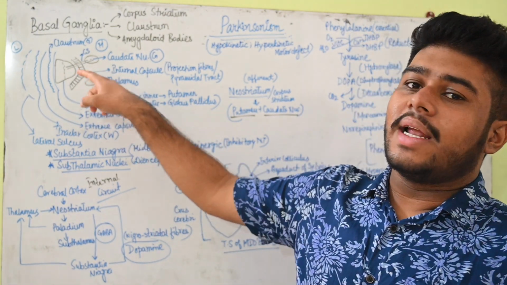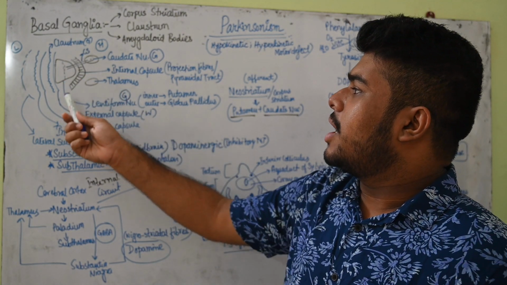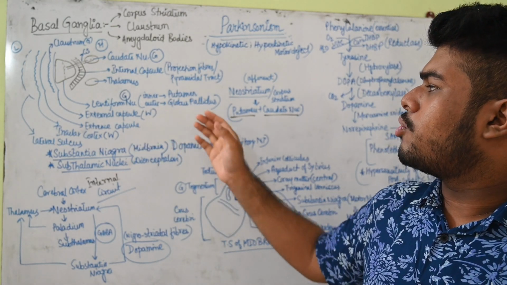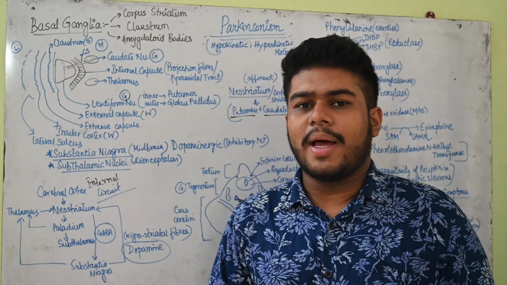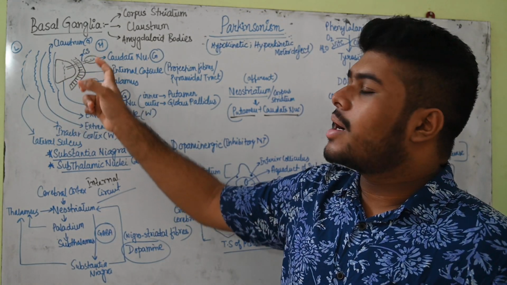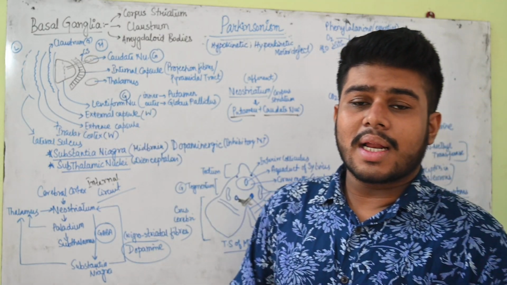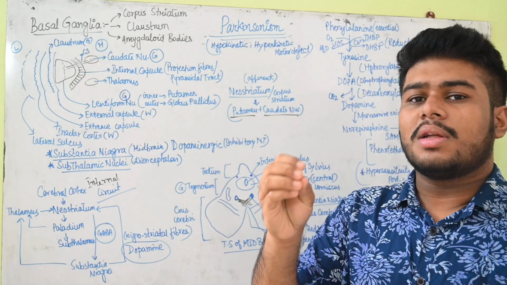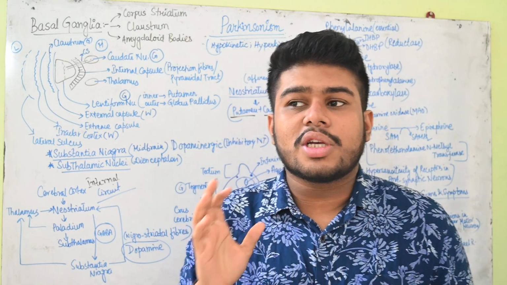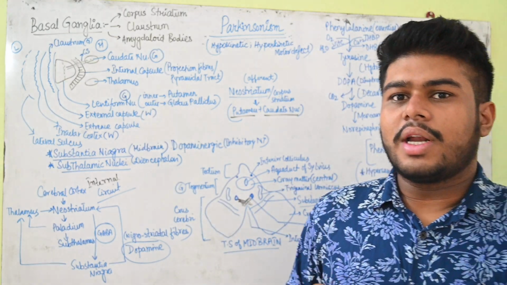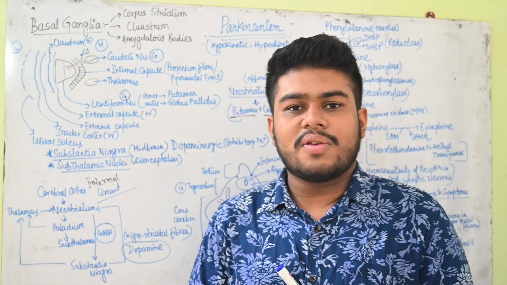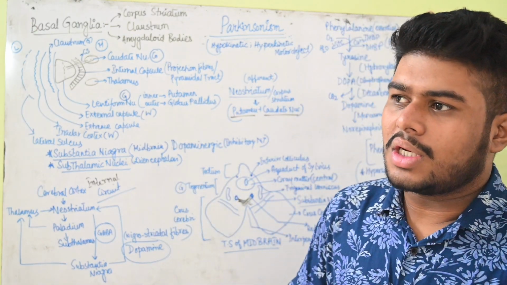Here you can see that this lentiform nucleus is divided by the white fibers, and that is forming an inner putamen and outer globus pallidus layer. Other than that, there is something called the internal capsule. Now what is this internal capsule? Internal capsule is nothing but white matter. White fibers are there. These are the projection fibers. Now there are three types of fibers mainly: commissural fibers, projection fibers, and association fibers.